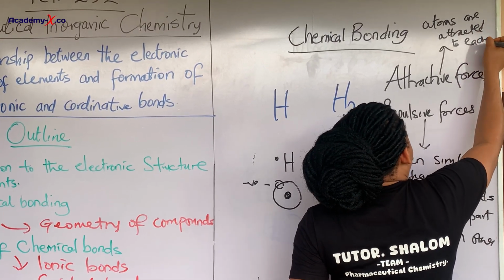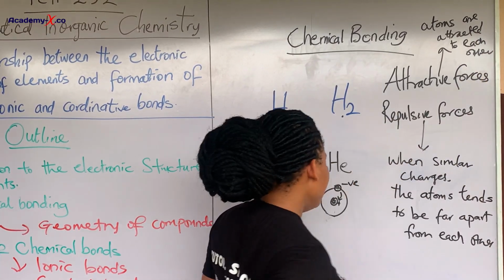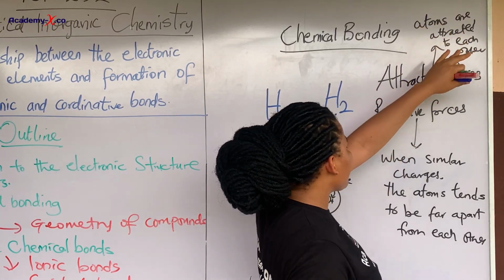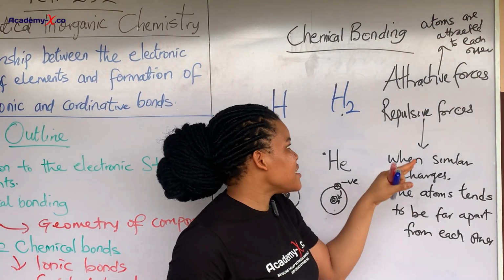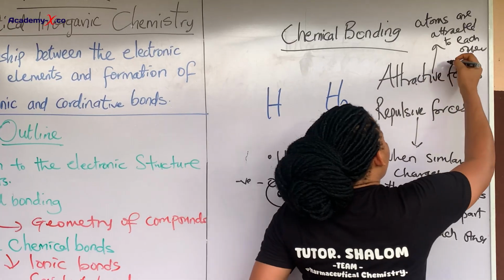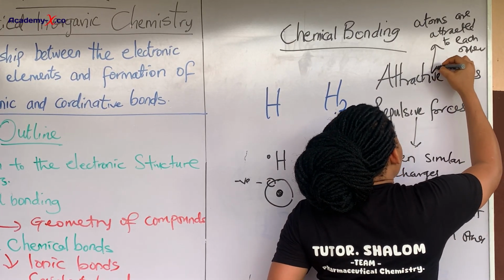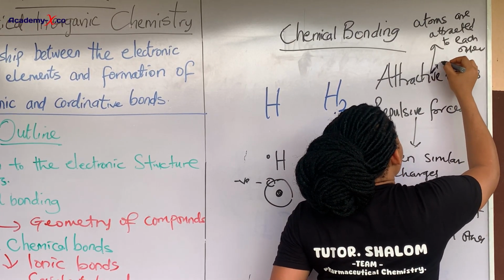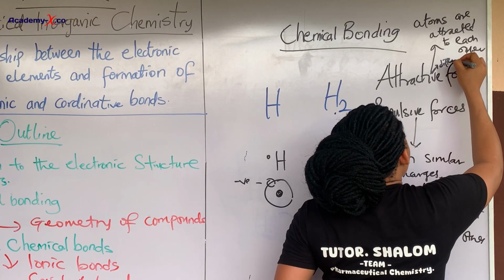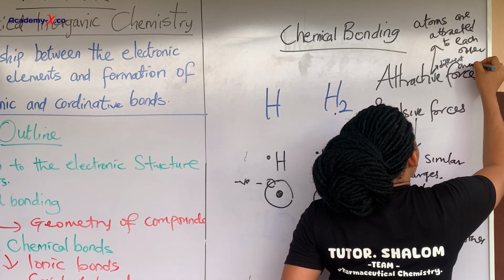So the attractive forces are those forces that keep atoms attracted to each other, and it happens in what? Let's say when the atoms have different charges. So that is where it occurs.